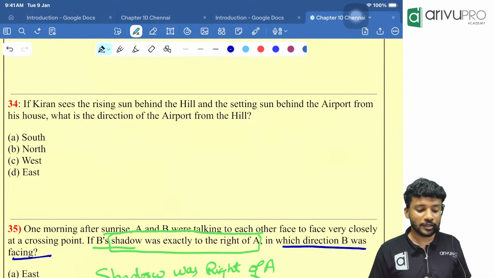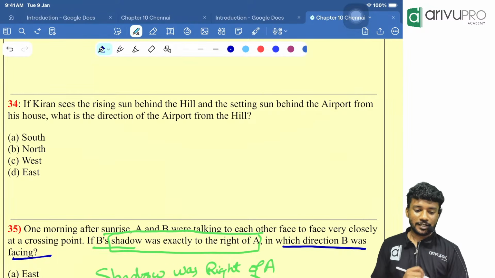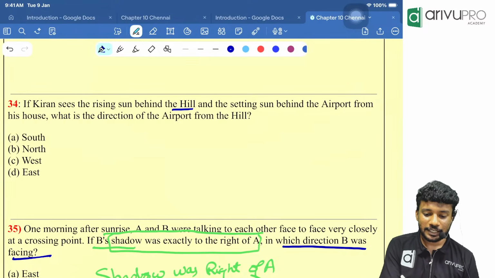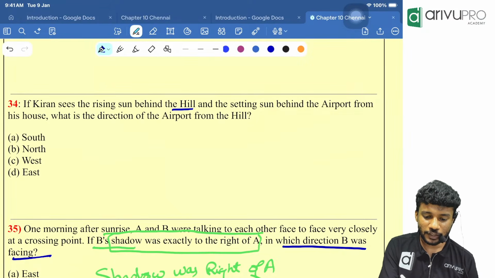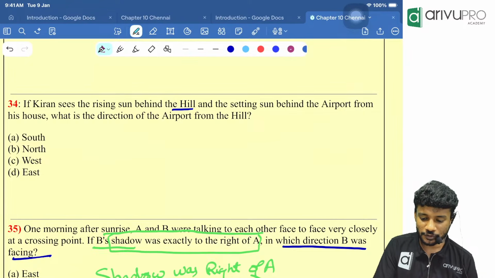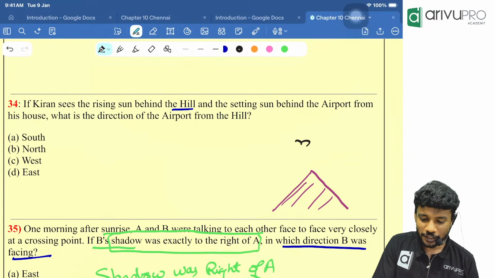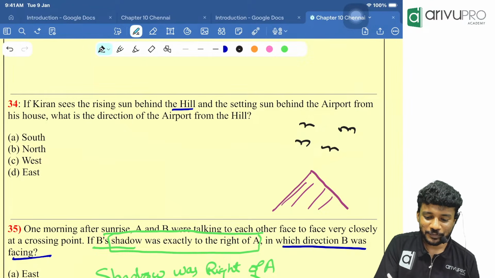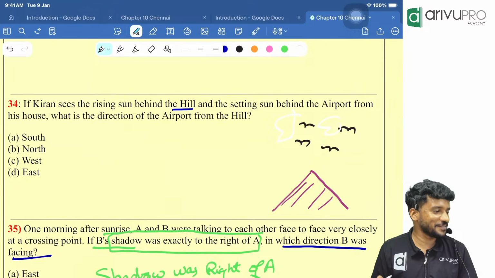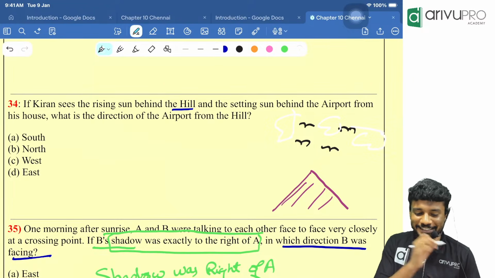Okay, look here. Kiran sees the sun rising behind the hill. We used to draw a hill like what? Previously we used to draw a hill like this. Then all the crows are there. Then clouds are there, correct? Yes, that's how we used to draw when we were young.